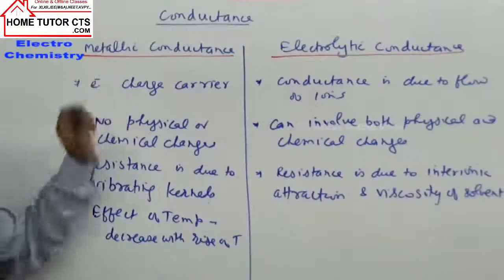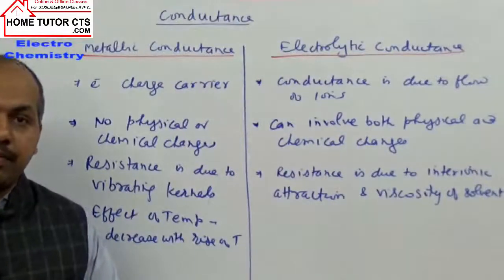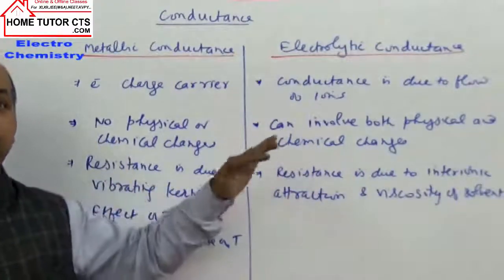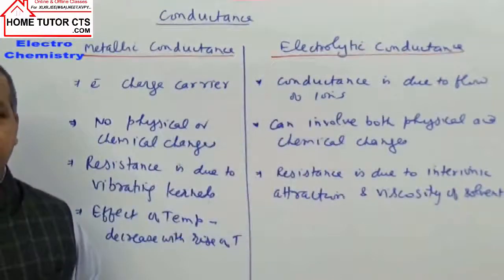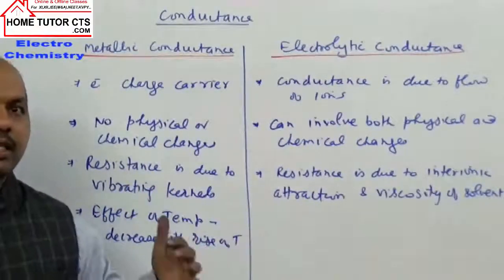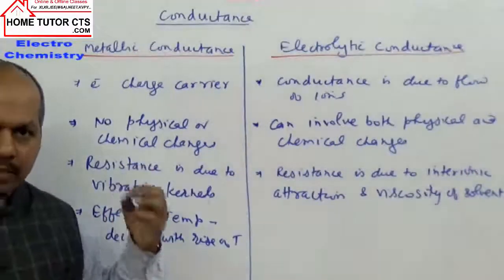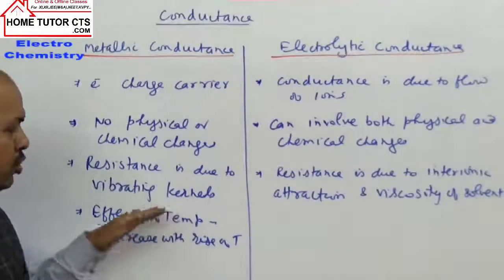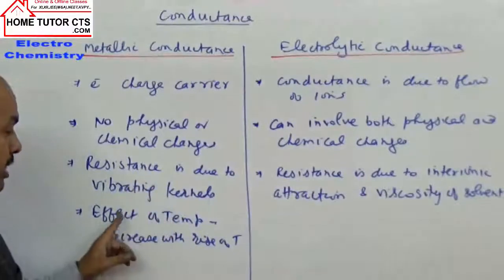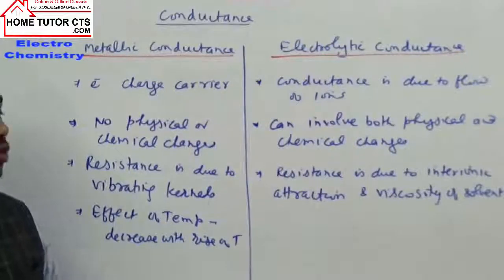So metallic conductance decreases with rising temperature. You read about superconductivity, where do you find it? At extremely low temperature, when temperature approaches nearly 0 Kelvin, they offer no resistance, practically zero or extremely negligible resistance. So you can say with rising temperature, resistance will increase. So what happens to conductance? There is a decrease in metallic conductance.